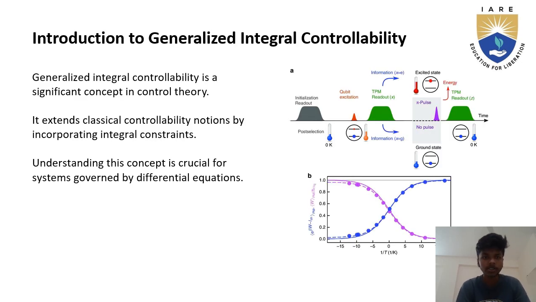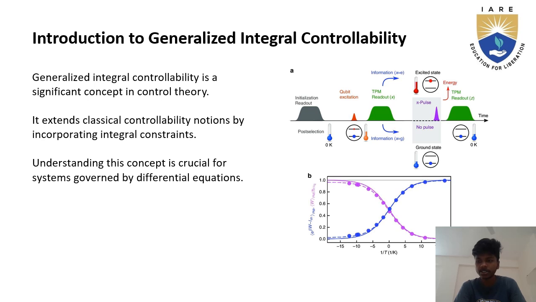Now let's go to the introduction of generalized integral controllability. Generalized integral controllability is a significant concept in control theory. It extends classical controllability notions by incorporating integral constraints. Understanding the concept is crucial for systems governed by differential equations. And the definition is: generalized integral controllability is a concept in control theory that extends the traditional notion of controllability to systems with constraints or uncertainties.